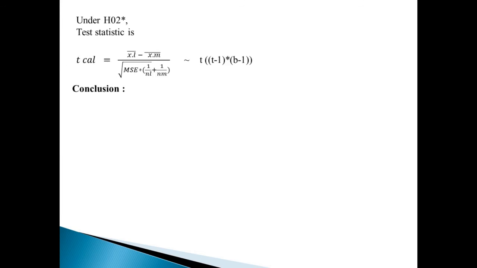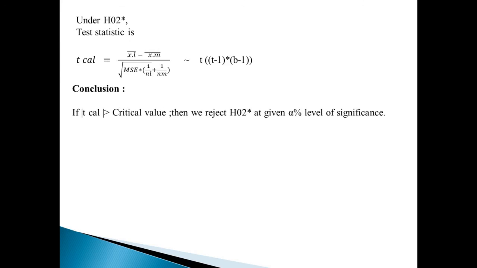So how do we give a conclusion about this hypothesis? If the modulus of T calculated is greater than the critical value, then we reject H02 star at the given alpha percent level of significance. It means if we reject H0, we accept our H12 star, that is, these two block effects, the Lth and mth block effects, differ significantly.